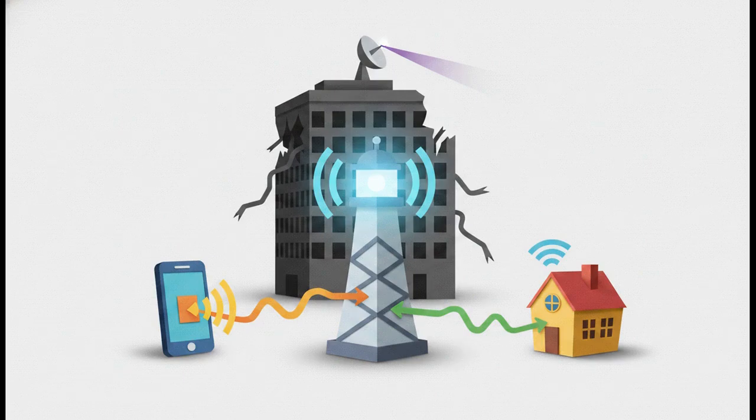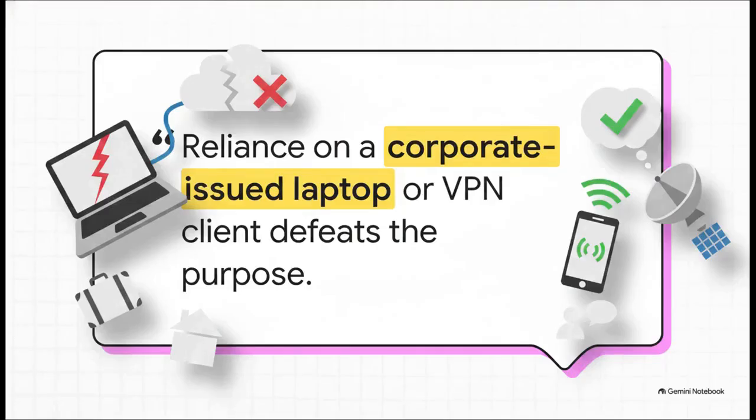Therefore, the absolute baseline requirement is that your crisis tool must be reachable via mobile network SMS and public internet access from any device. It has to be fully accessible over a path that absolutely, categorically does not require your internal network or your corporate VPN to work. I want you to consider this really powerful realization. Reliance on a corporate-issued laptop or VPN client defeats the purpose. Just let that sink in for a second.